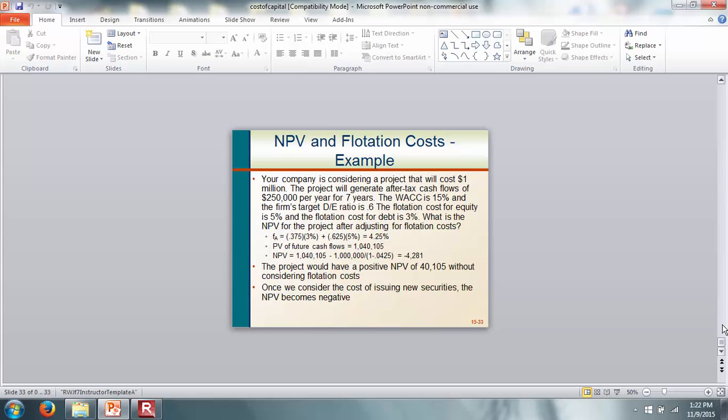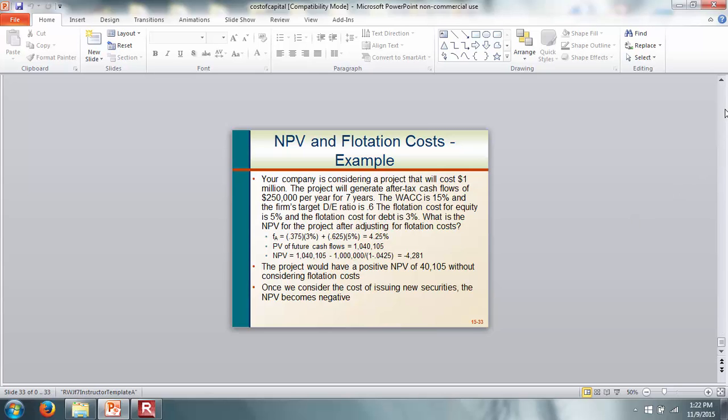1,040,105. Now we also have to incorporate the fact that our flotation costs can bring down the value. So basically here, 1,040,105 minus the 1 million we have to raise times 1 minus the flotation cost. Without incorporating the flotation cost, the firm would actually create value of 40,105. But once we incorporate the fact that issuing new securities is going to cost around 4.25% for every dollar raised, by taking this investment, we are actually losing money.